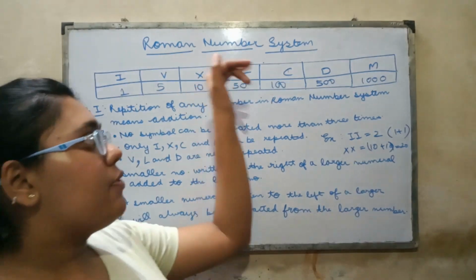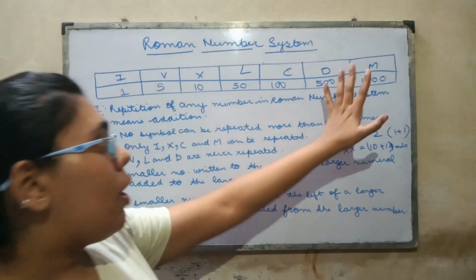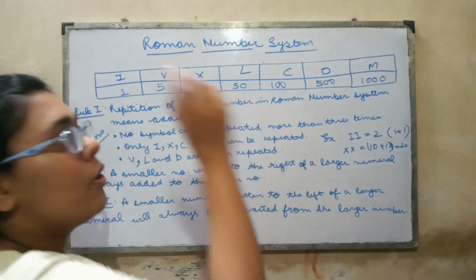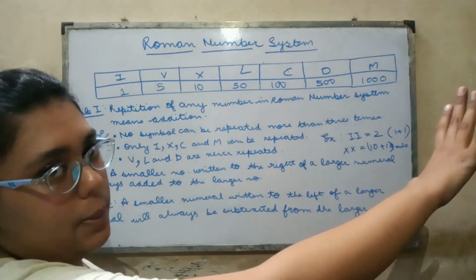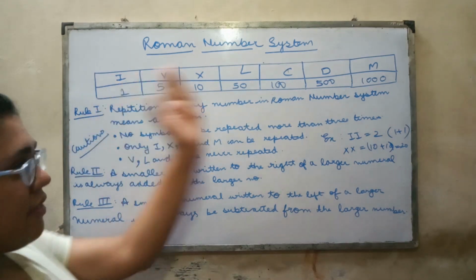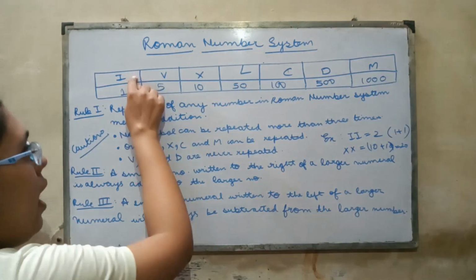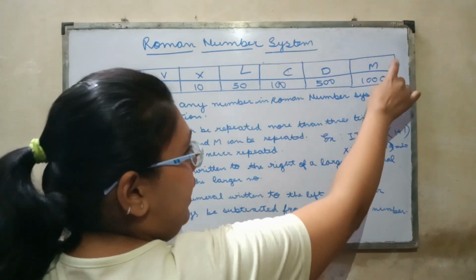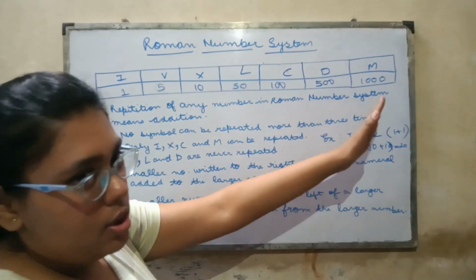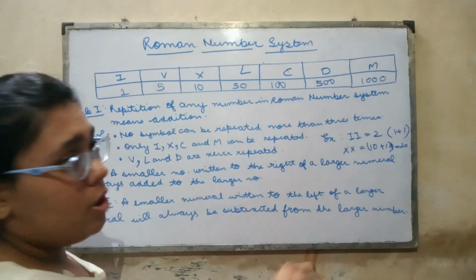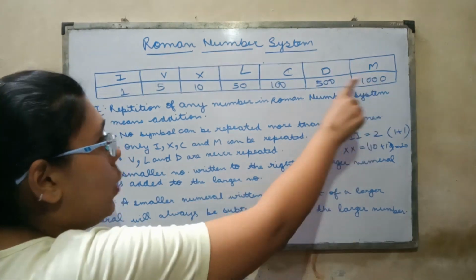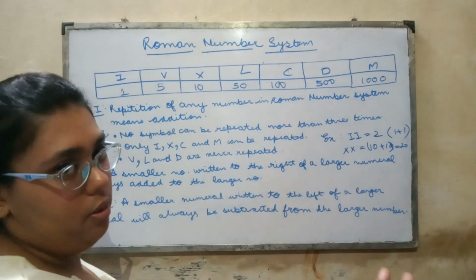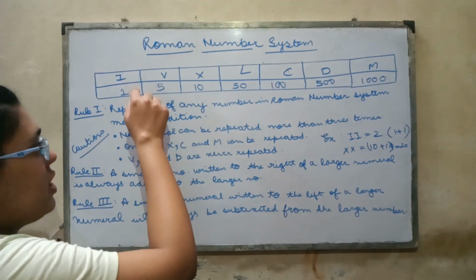You cannot write as 5, 10, 30, 40, 80, 90. You have to use these 7 symbols. These 7 golden symbols are used to represent the Roman number system. Okay? So now, these 7 symbols have to be learnt. They are I, V, X, L, C, D and M. All these symbols have a specific value. And this system is so brilliant that only 7 symbols can write the whole counting. You can write any number. Okay. So this I stands for 1.